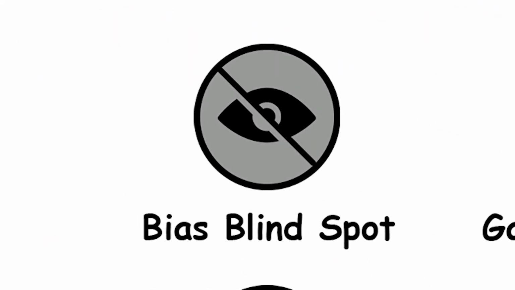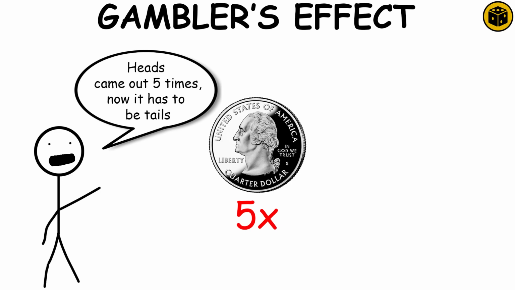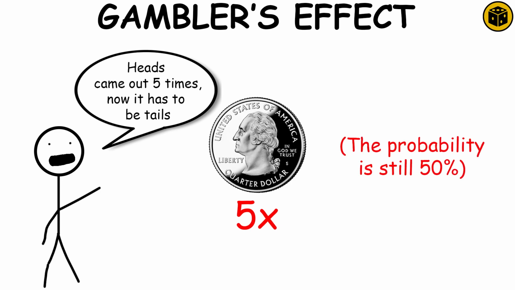Bias blind spot. The tendency to think that oneself is less affected by cognitive biases compared to others. Gambler's fallacy. Gambler's fallacy happens when there's a tendency to think that future probabilities are altered by past events, when in reality they are unchanged.